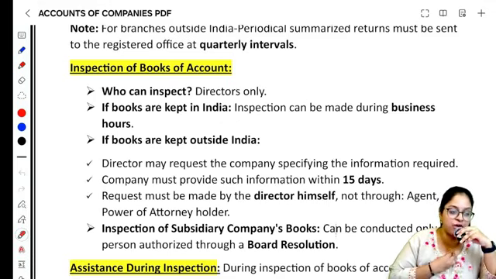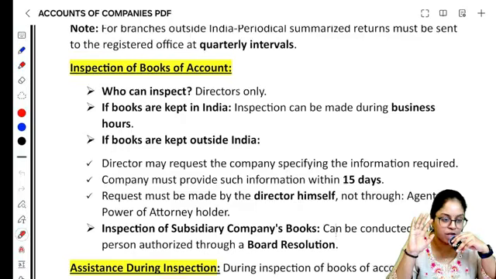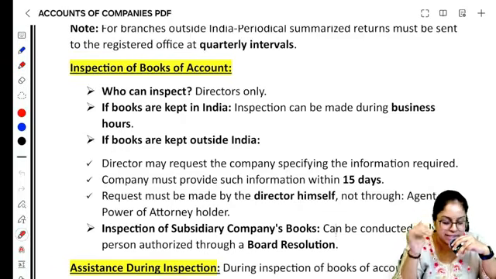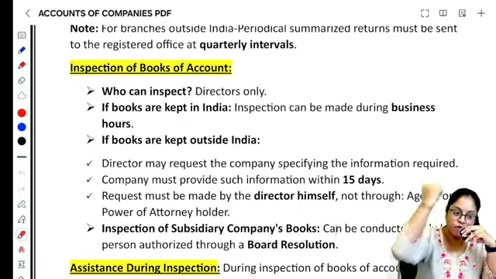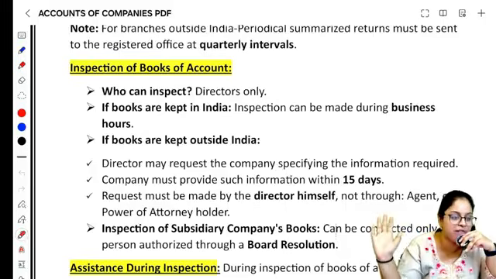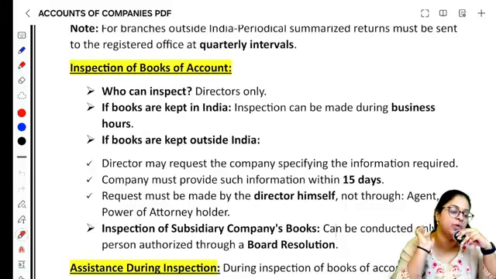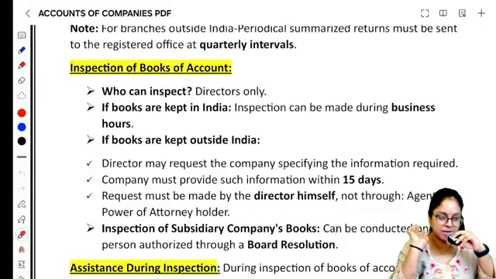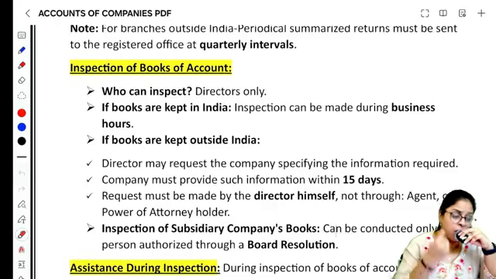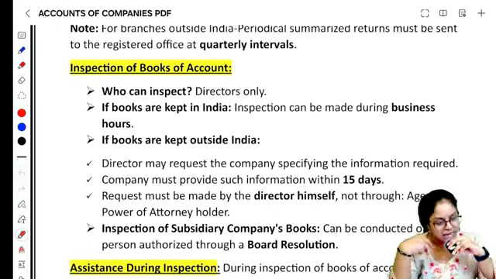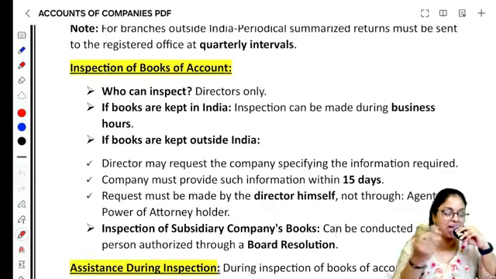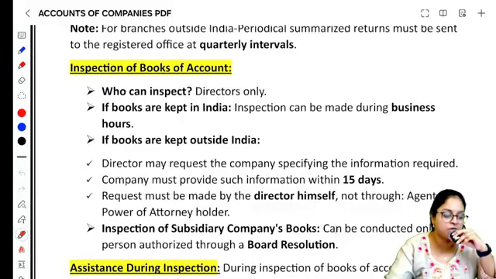Director himself, if he wants, he can come and inspect the books of accounts, whether it is Indian subsidiaries, Indian branches oda books of accounts or foreignல இருக்கிற branch oda books of accounts. We don't have any problem. Director you want, you can come and inspect during the business hours. But in case outside Indiaல இருக்க branchesக்கு வேணும்னா எங்களுக்கு முன்னாடியே இன்ஃபார்ம் பண்ணி எங்களுக்கு ஒரு 15 நாள் கொடுங்க, we'll have to arrange for the books of accounts and then you can do the inspection.